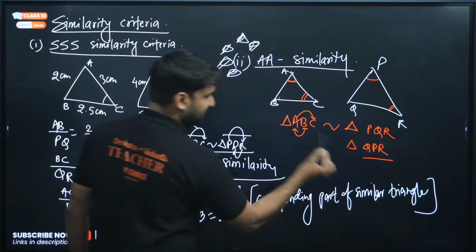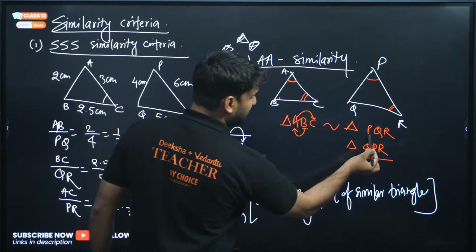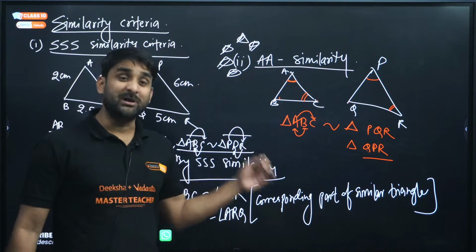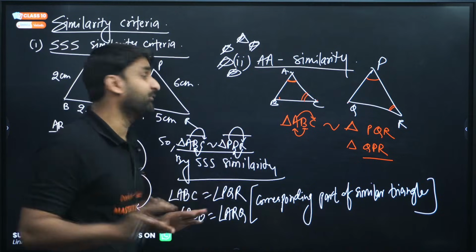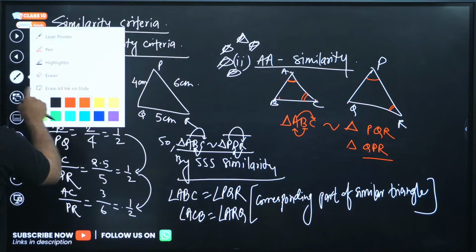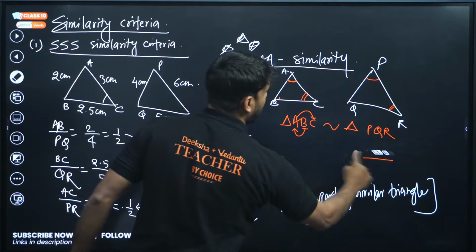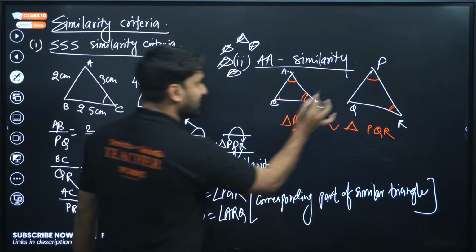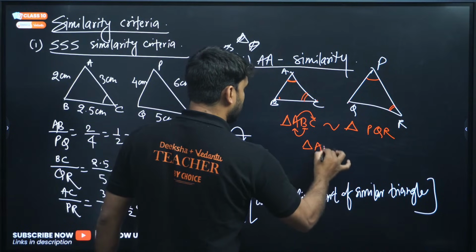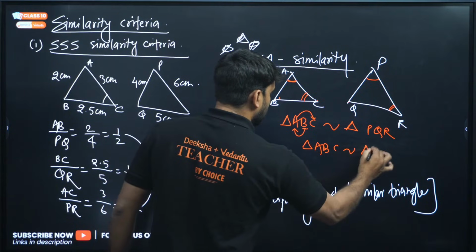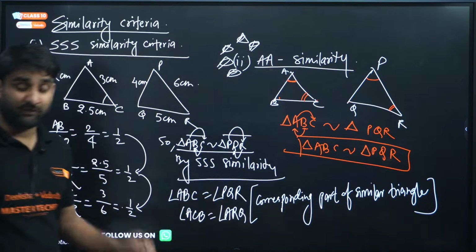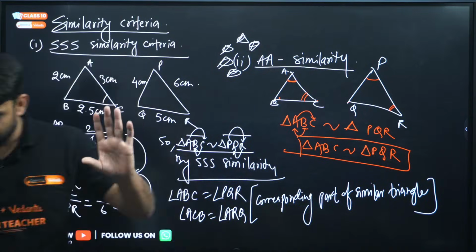Right, according to this ACB, this is PRQ, right? So whenever you are writing the triangle, please make sure the corresponding order is fulfilled. When at least two angles are equal in two triangles, we can directly write that the triangles are similar to each other. This is the theory, my dear. Please keep it in mind. Very important theory.